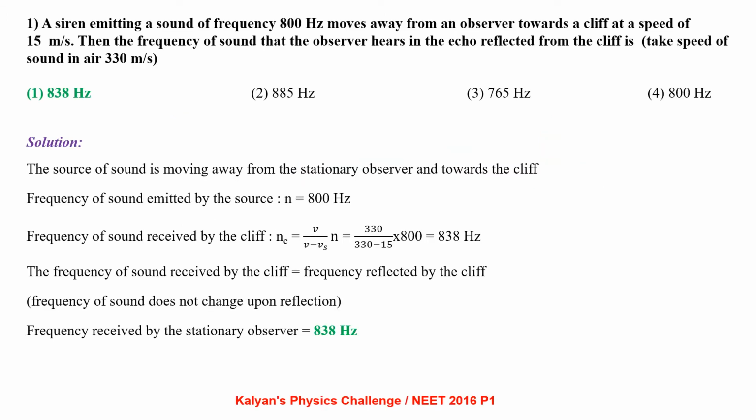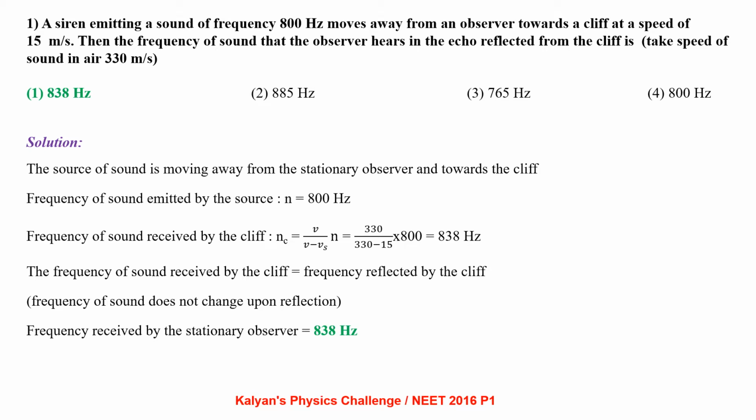A siren emitting a sound of frequency 800 Hz moves away from an observer towards a cliff at a speed of 15 meters per second. Then the frequency of sound that the observer hears in the echo reflected from the cliff is. Take speed of sound in air to be 330 meters per second.